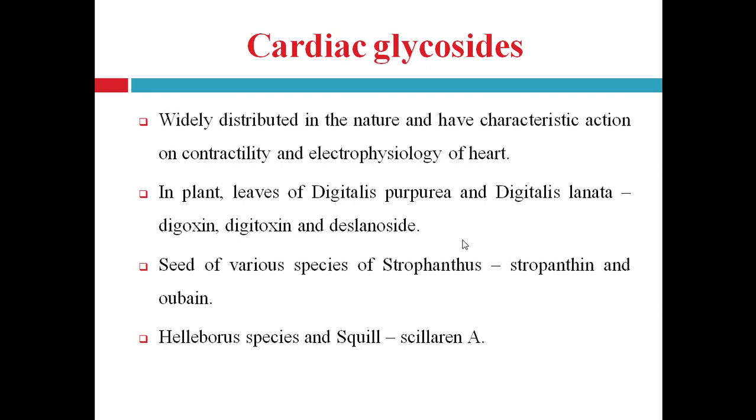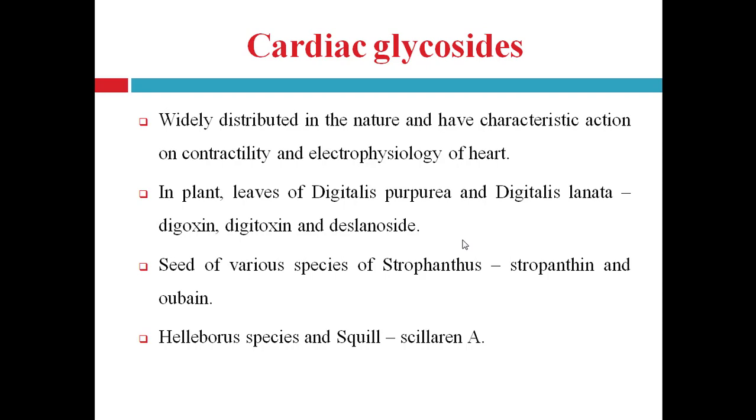These both contain digitoxin and deslanoside. In the next plant, they are present in the seeds of various species of Strophanthus.